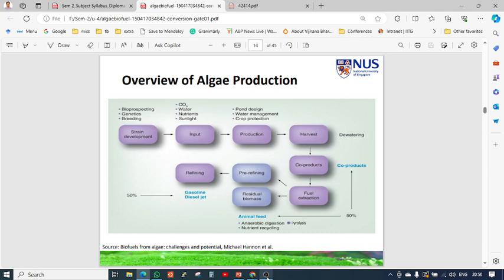Then the production process: pond design, water management, crop production, which can also vary. Then the third process is harvest, meaning de-watering, which is a filtering process. Then co-products, because after harvesting there are different products, starch or oil, which may be separated from each other. These different products can be utilized for cosmetic production and other things. After that, the remaining biomass can be extracted for fuel generation, then refining takes place. After refining, it can be utilized for blending in gasoline or petrol.